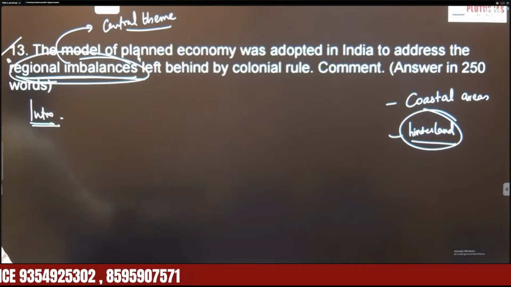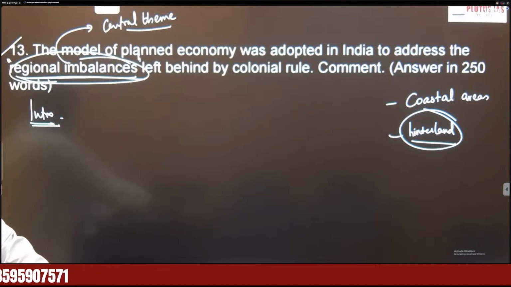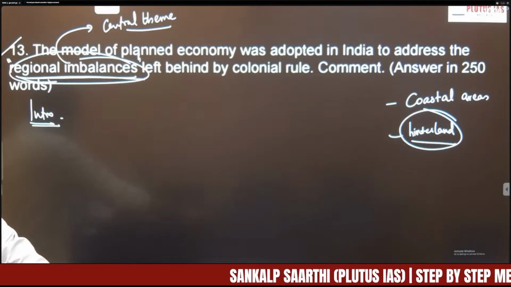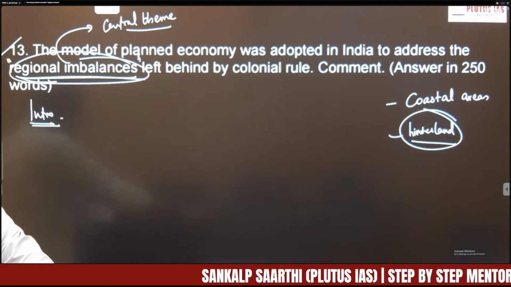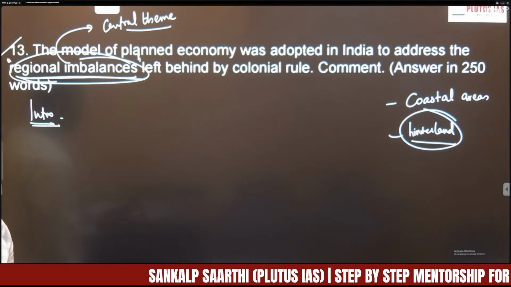Regional imbalances with respect to what? Industries, infrastructure, investments, educational development, connectivity. So you have to write that as your introduction. It is a major challenge before the government of India to address these regional imbalances, which were actually left behind by British colonial rule.